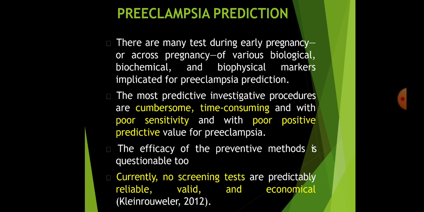How can you predict the preeclampsia? What are the predictive factors? There are many tests during early pregnancy or across pregnancy of various biological, biochemical and biophysical markers which predict the possibility of developing preeclampsia. The most predictive investigative procedures are cumbersome, time consuming and with a poor sensitivity and with a poor positive predictive value for preeclampsia. That's why it has no much importance nowadays.